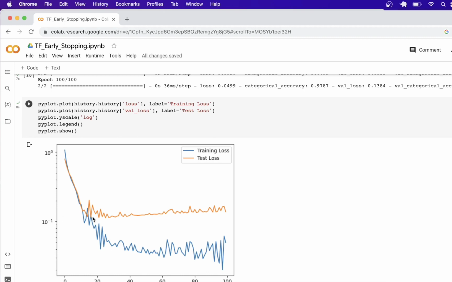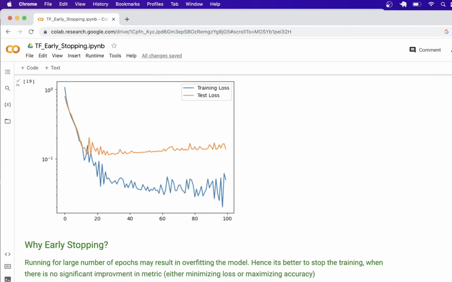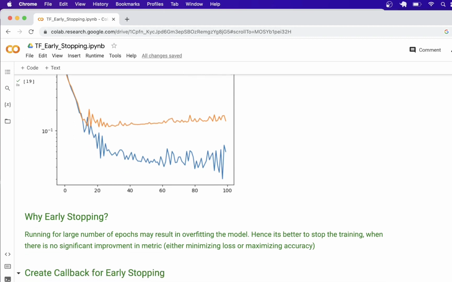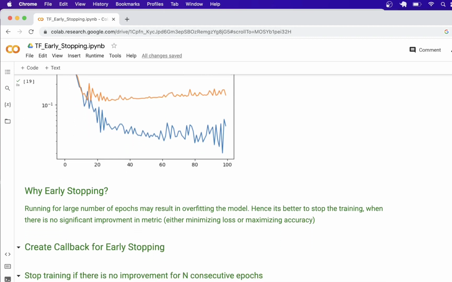So that means we should actually stop training the model around this period and stop the model from learning unnecessary stuff. That is where early stopping comes into the picture. Early stopping means that we want to stop the training early enough whenever there is no significant improvement in a particular metric that we are interested in. Given this, let's understand how we implement early stopping in TensorFlow.